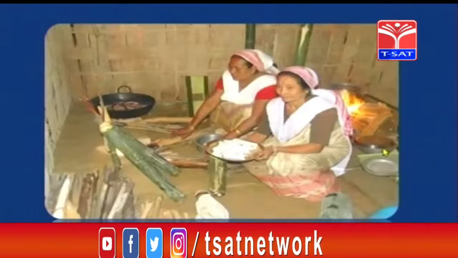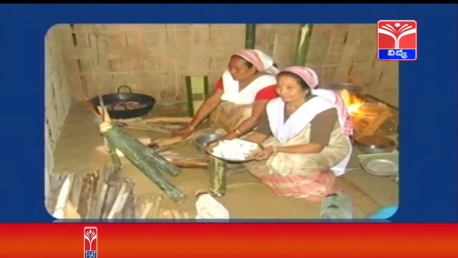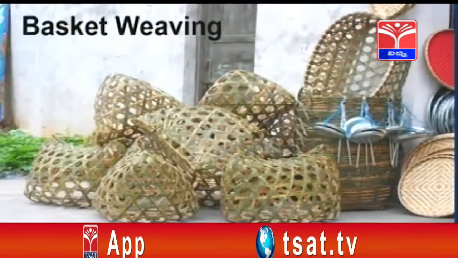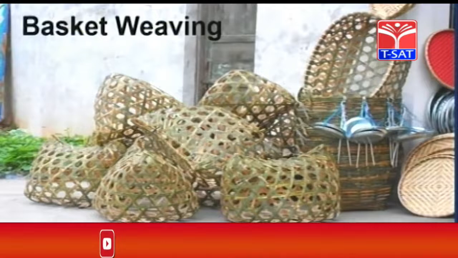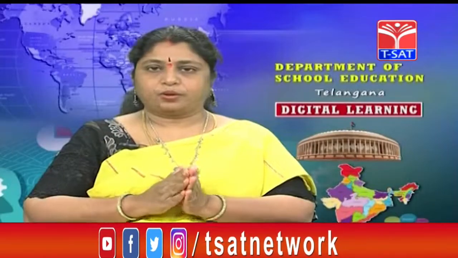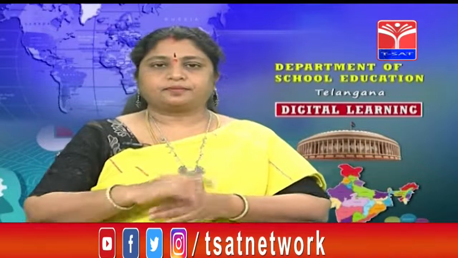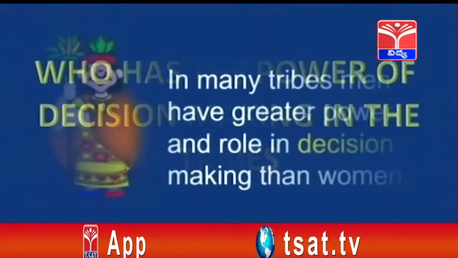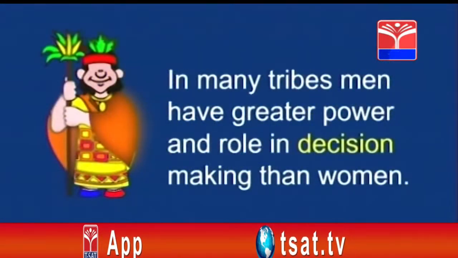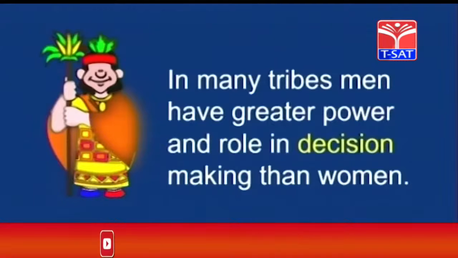Then what do women do? They gather the food and cook, and do basket weaving. So they also make baskets. Women and children do food gathering and basket weaving. Okay. So then, who has more power of decision making in the tribes? I told you already, in many tribes, men have greater power and role in decision making than women.